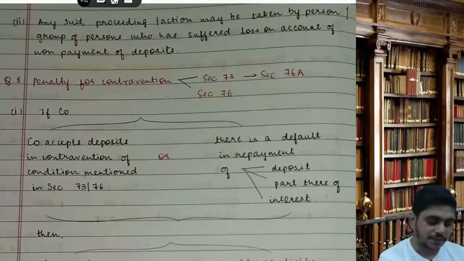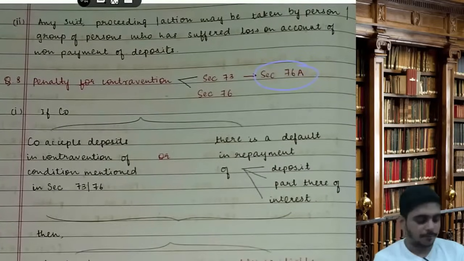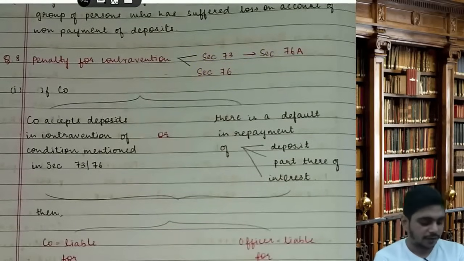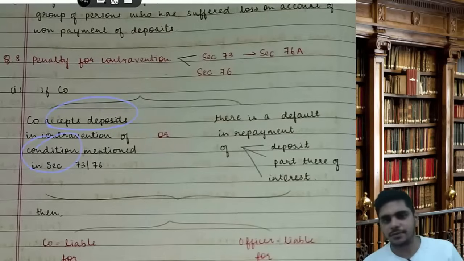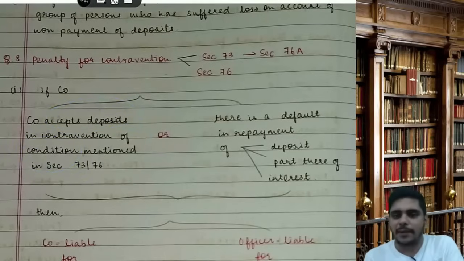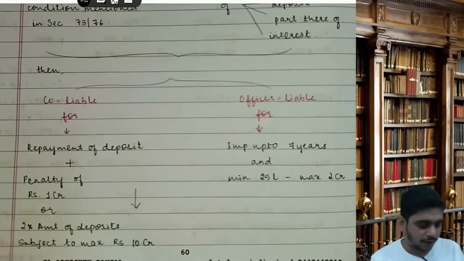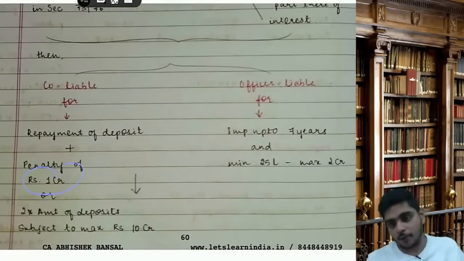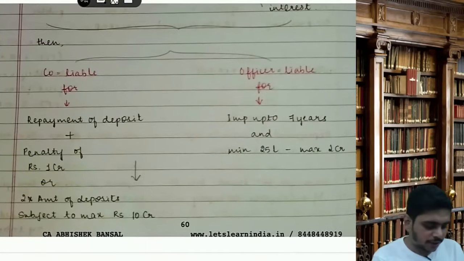Next is 76A. Penalty for contravention of sections 73 and 76. It says, if a company has accepted deposits in contravention of the conditions mentioned in 73 and 76, or you have not repaid, either you have accepted wrongly or you have not repaid, so there is a default in repayment of deposits or part or interest, then the company will be liable for repayment of deposits plus a penalty of 1 crore or twice the amount of deposit,